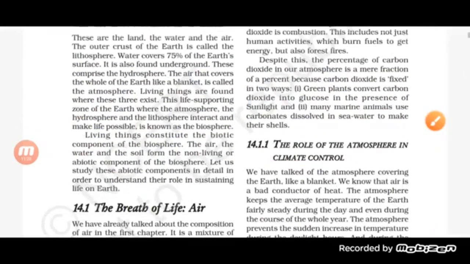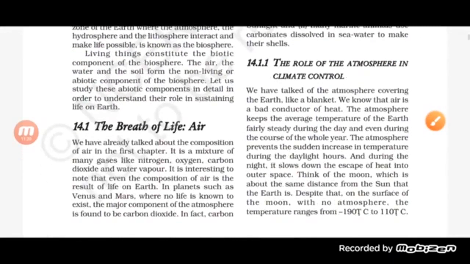Now let us see the role of atmosphere in climate control. So we have talked of atmosphere covering the earth like a blanket. We know that the air is a bad conductor of heat. The atmosphere keeps the average temperature of the earth fairly steady during the day and even during the course of the whole year. The atmosphere prevents the sudden increase in temperature during the daylight hours and during the night. It slows down the escape of heat into outer space.